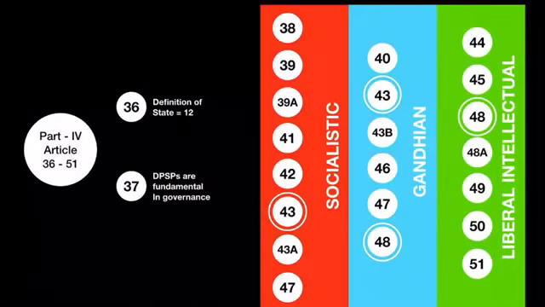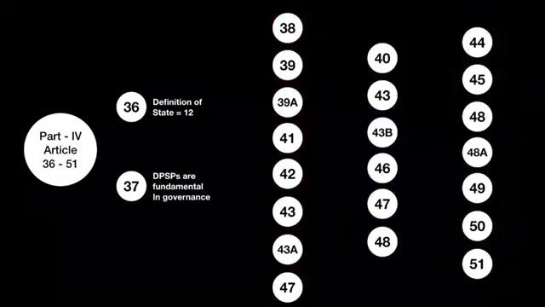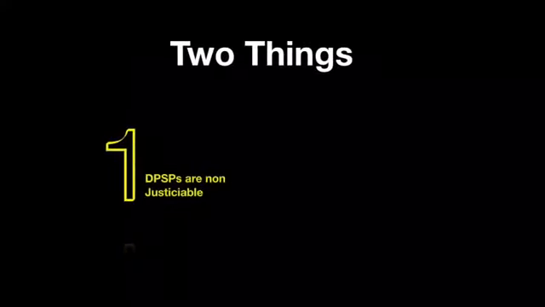These were the directives written from Article 38 to 51, and these directives should be taken into account while formulating any law. But two things should be remembered here that I have already mentioned. First, DPSPs are non-justiciable. That means one cannot go to court if there is any violation or non-implementation.